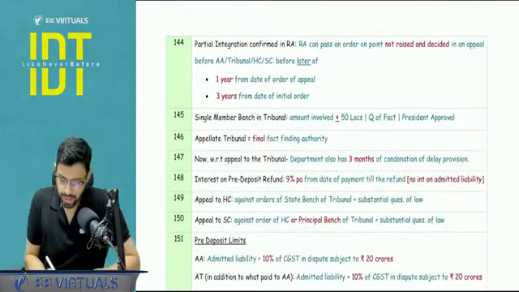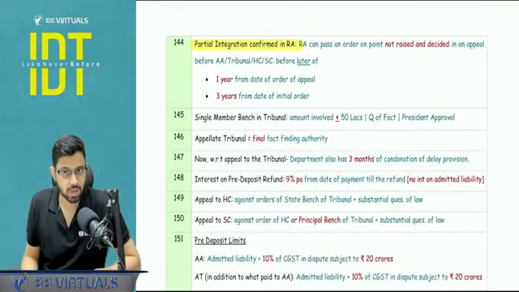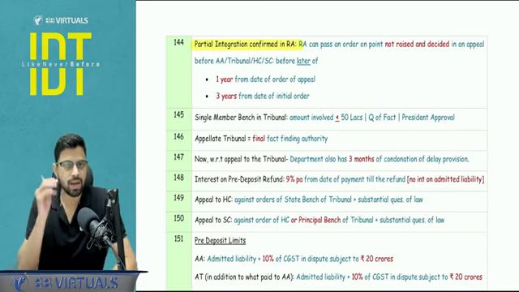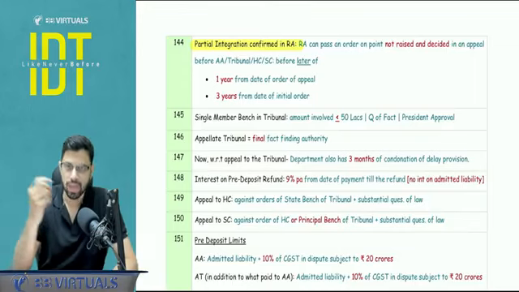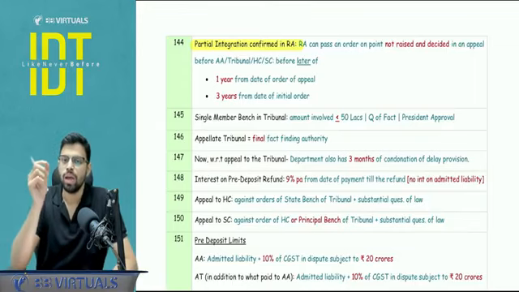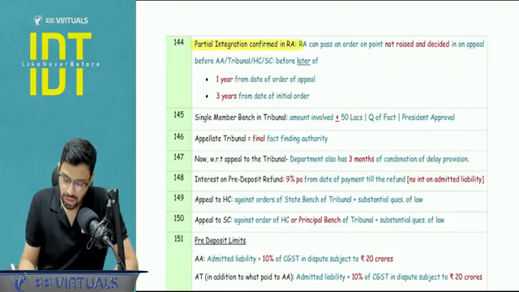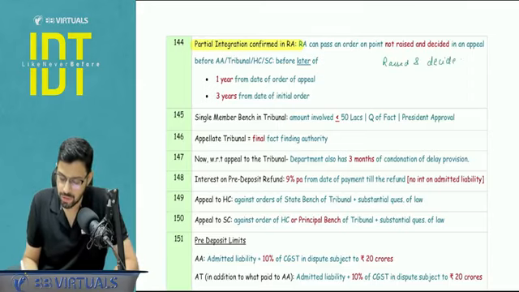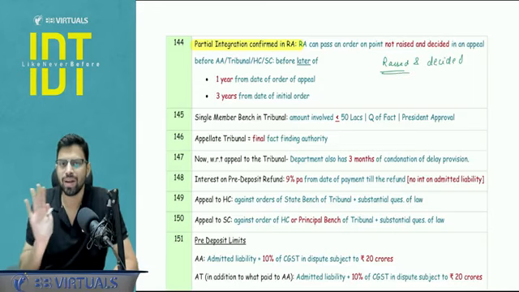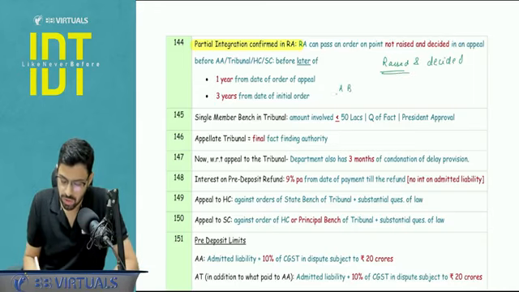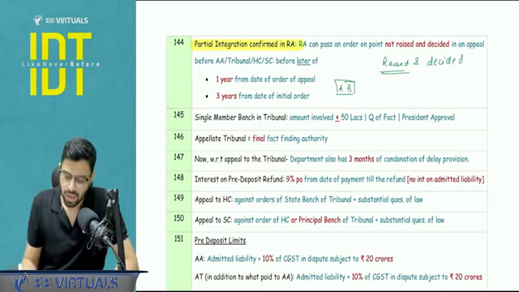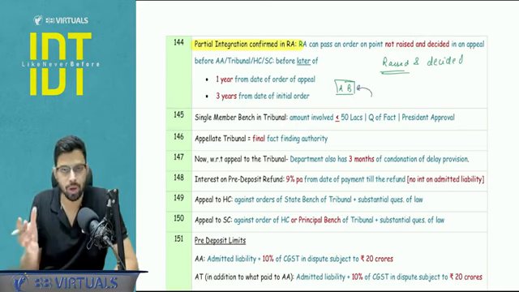Next is the point of partial integration, which is confirmed in section 108 RA. Now again, one of the features is that the revisionary authority cannot act on any order which is appealed. So basically, out of the appeal also, the RA cannot revise that particular matter which is raised and decided in that particular appeal. Raised and decided. So basically, if something is raised but not decided, or it is not raised at all, let's say there are two matters out of the order which were not raised, or they were raised but not decided, the RA can still act on that particular order against these matters.